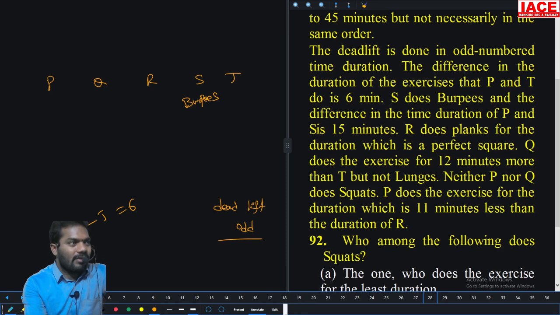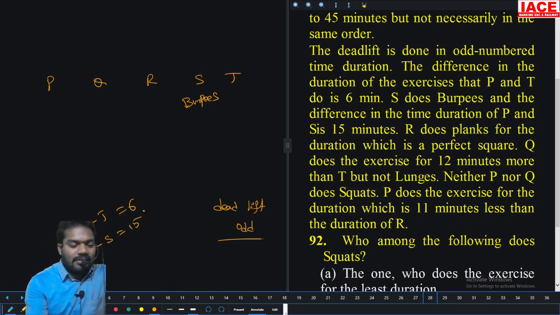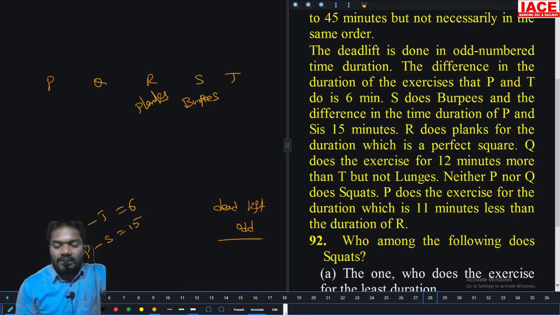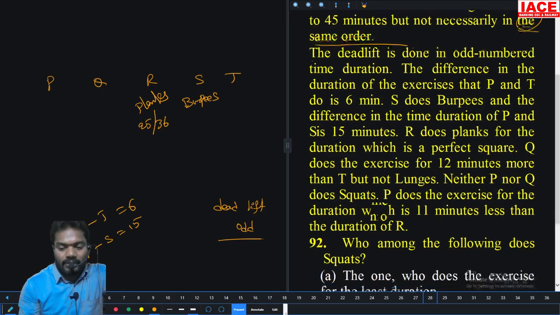There are names of exercises. S does burpees, and the difference in the time duration of P and S is 15 minutes. R does planks for a duration which is a perfect square number. From 20 to 45, perfect squares: 25 and 36. So you can take it as 25 or 36.